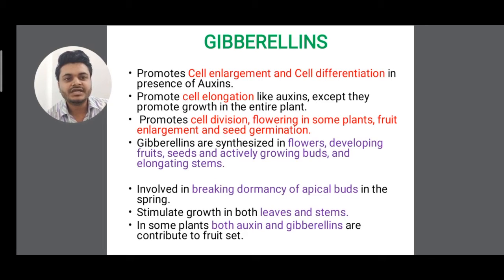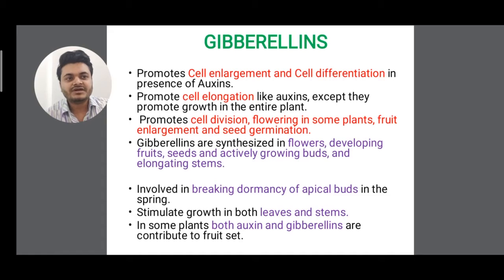It is involved in breaking dormancy of apical buds in the spring. It stimulates growth in both leaves and stem. And in some plants, both auxin and gibberellin contribute to fruit set.